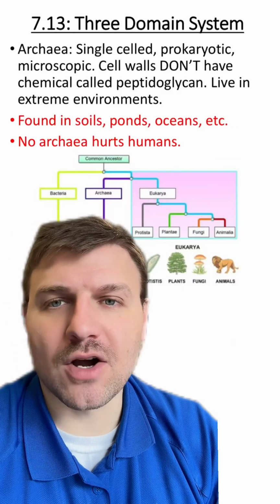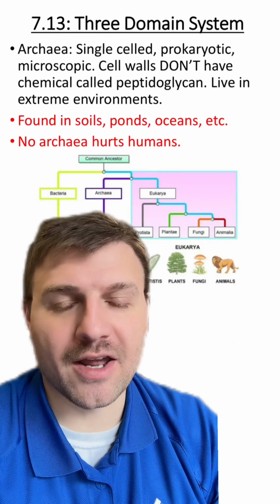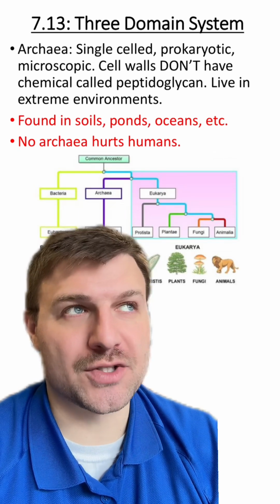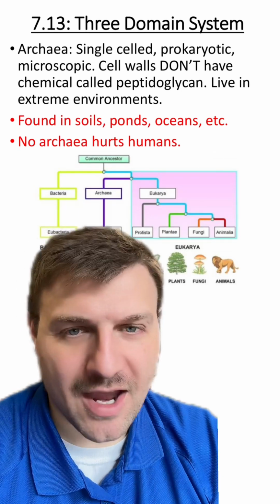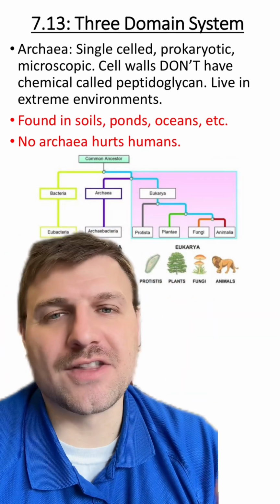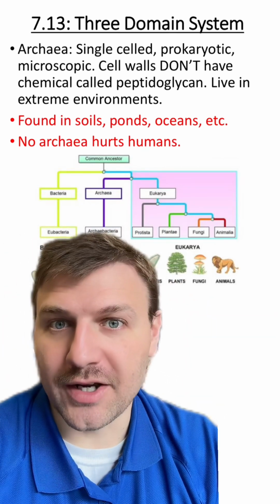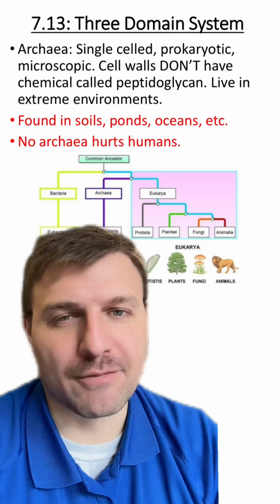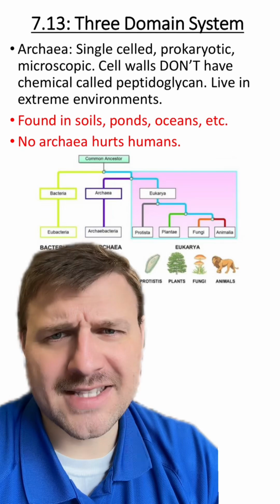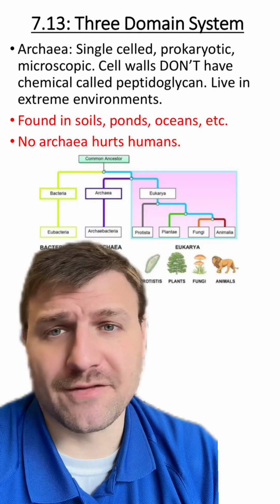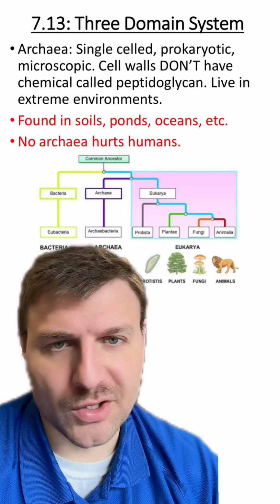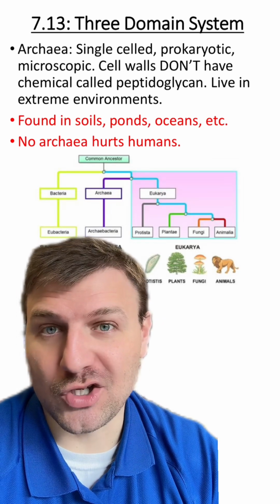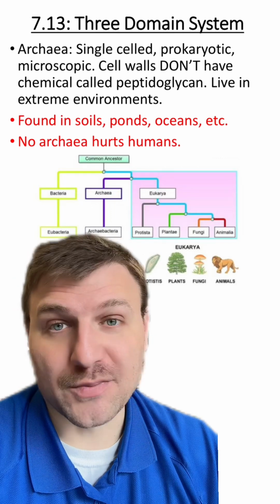Our next domain is archaea, and these are single-celled prokaryotic organisms that are microscopic. So they would sound like they would be evolutionarily closer to bacteria than eukarya, but actually the DNA says that they're more closely related to us, or eukaryotes, than the bacteria. Again, their cell walls don't contain that chemical called peptidoglycan. A lot of times these archaea can live in extreme environments, but they're also found in soils, ponds, oceans. Interesting fact, I don't have on record that any archaea actually hurt humans. Unless somebody tells me differently, that's what I'm going to go with.